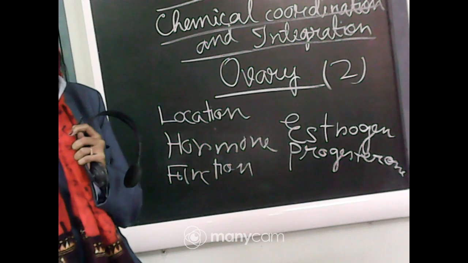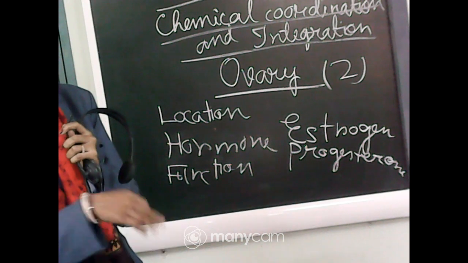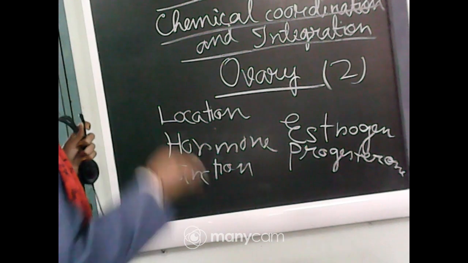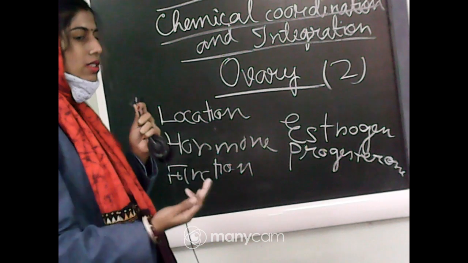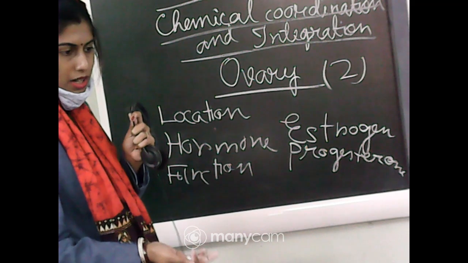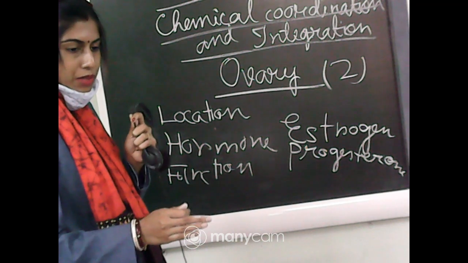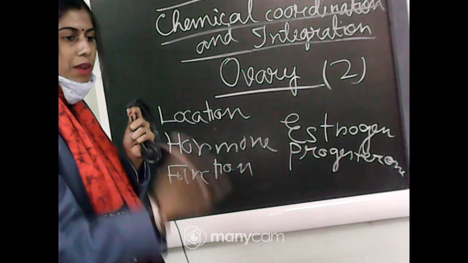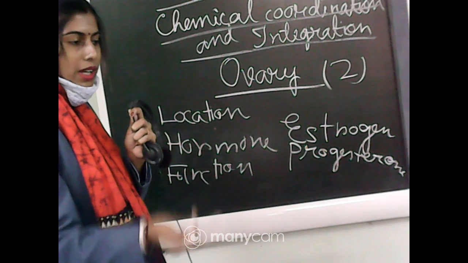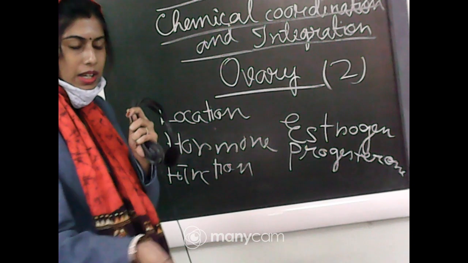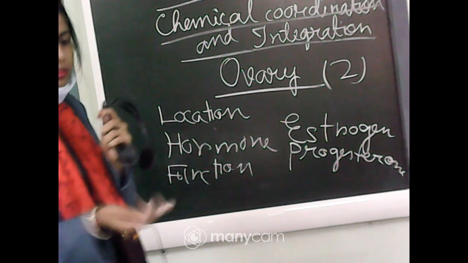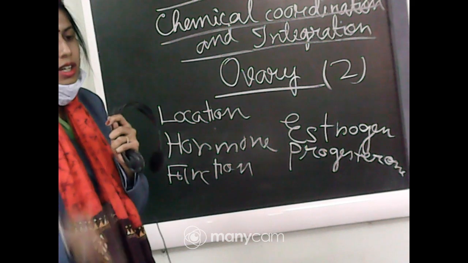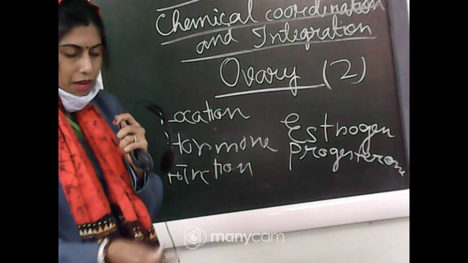After ovulation, the mature follicle is converted into a structure. The mature follicle is considered as the Graafian follicle. From the Graafian follicle, on the 14th day ovulation will take place, and the ovum or egg will be released from the ovary. After the release of the ovum, what will happen to the remaining part of the Graafian follicle?